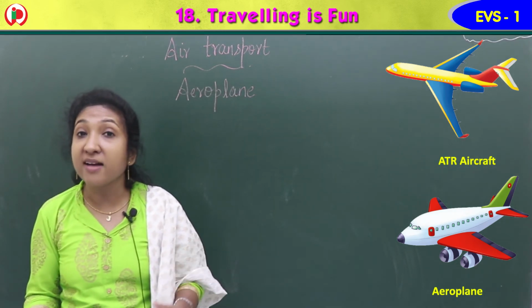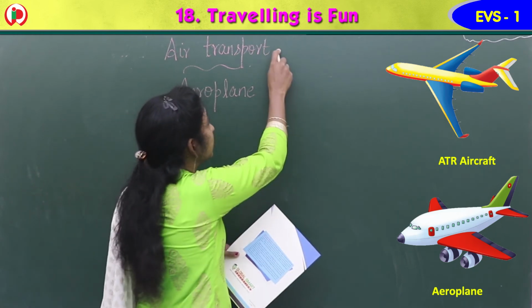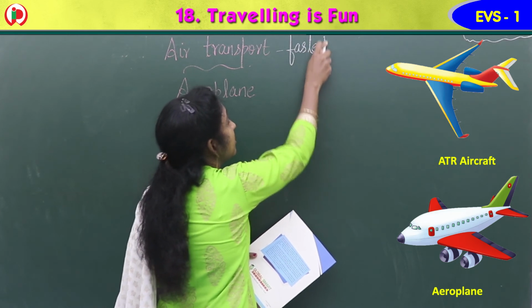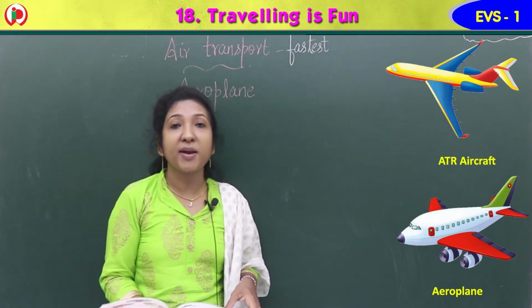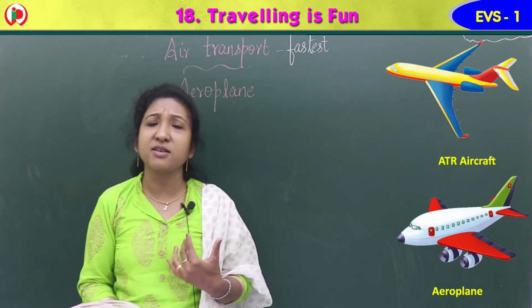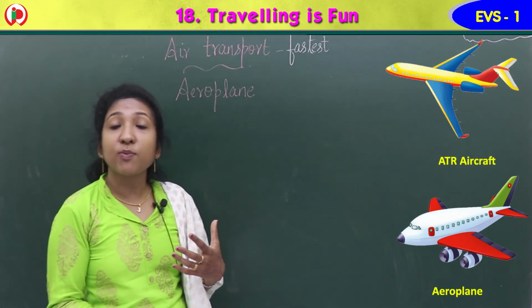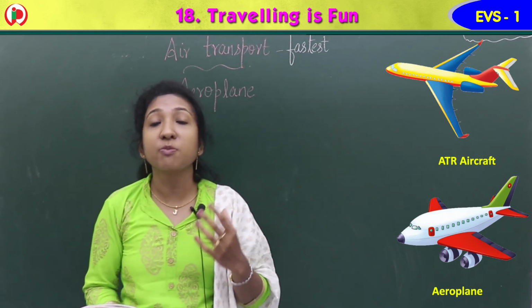Air transport is the fastest means of transport. Why? Because we can reach far away places within a short time. That's why it is called the fastest means of transport.